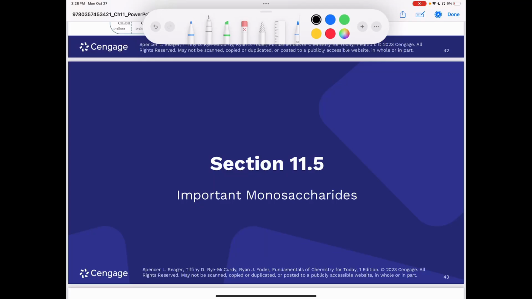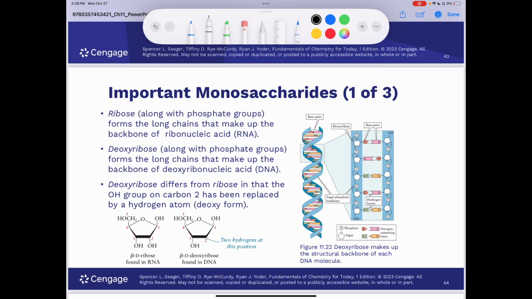Important monosaccharides. Two pentoses, ribose and deoxyribose, are extremely important because they are used in the synthesis of nucleic acids, DNA, and RNA, substances that are essential in protein synthesis and the transfer of genetic material.